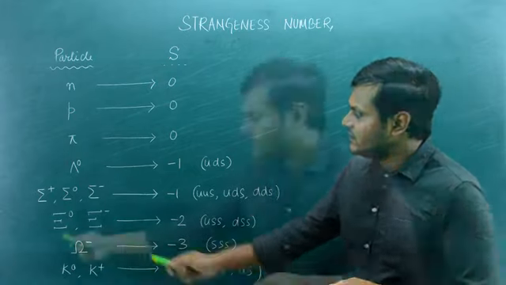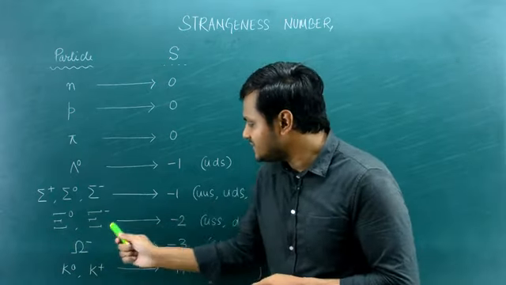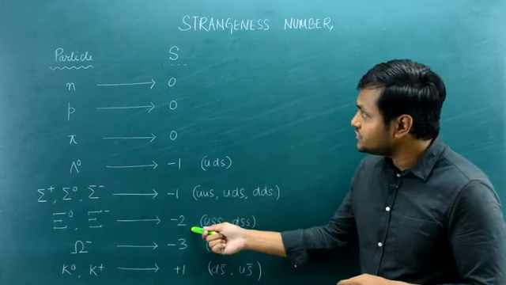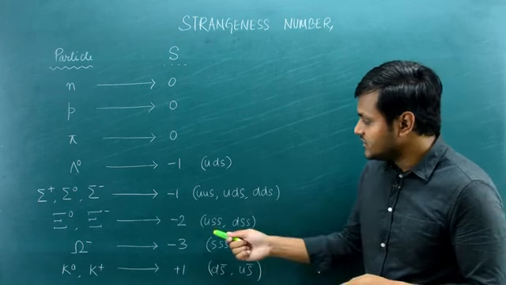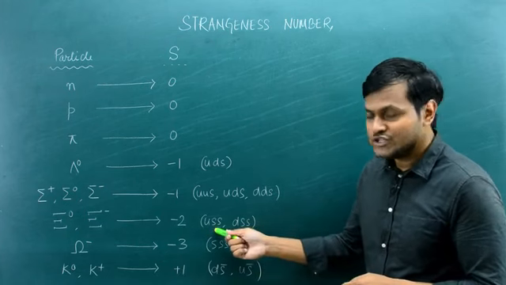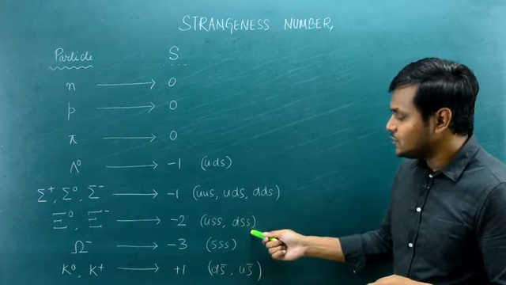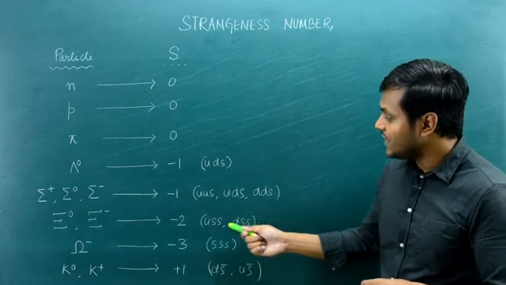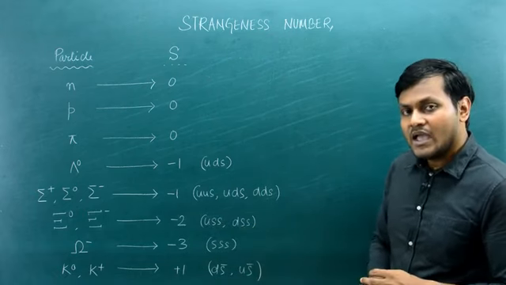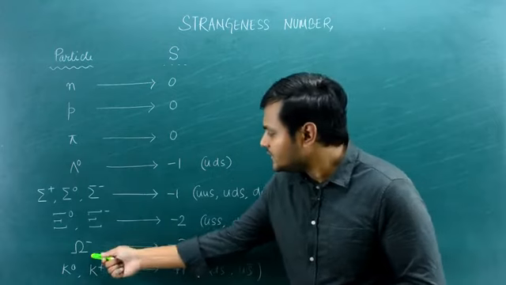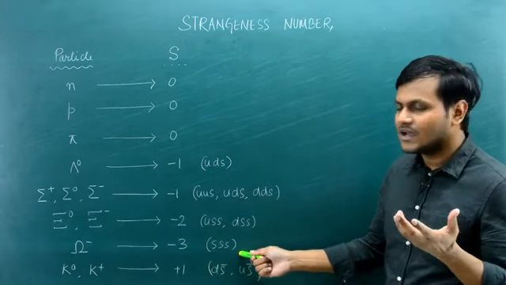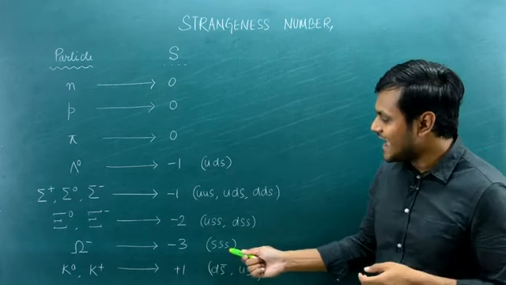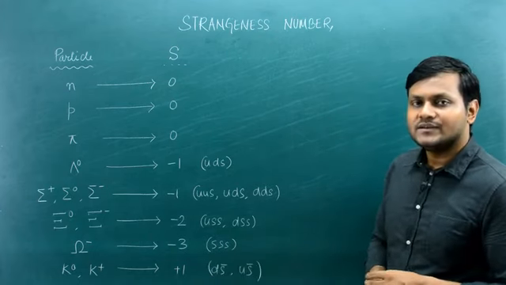Now if you look at the Xi particles, Xi 0 and Xi minus, they have a strangeness number of -2 because they contain 2 strange quarks. The Xi 0 has an up quark and 2 strange quarks, and the Xi minus has 1 down quark and 2 strange quarks. So it has a strangeness number of -2. And on the other hand, the omega particle, the omega minus, is composed of 3 strange quarks and has a strangeness number of -3.